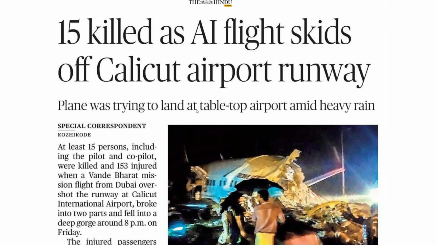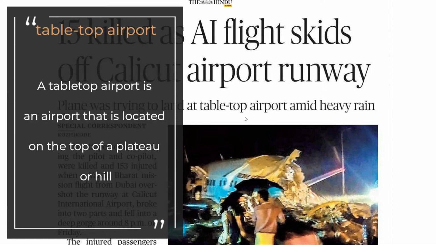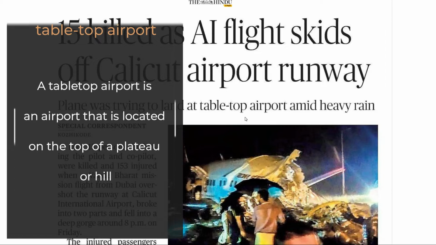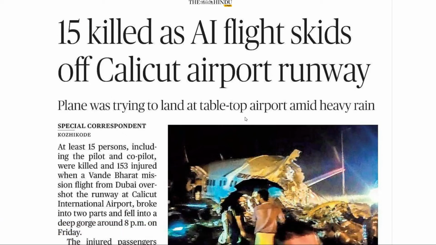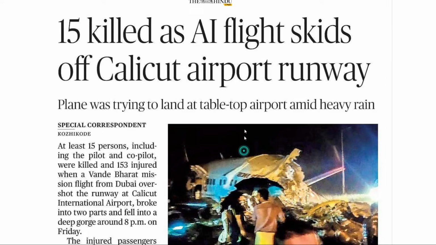What is this tabletop? A tabletop airport is an airport that is located on the top of a plateau or hill. You know what a plateau is. If you don't know, I have it displayed here. You can see it there. So this is actually a hilltop airport. A tabletop airport, I mean, that's on a hill in Kerala. Let me read the first paragraph.